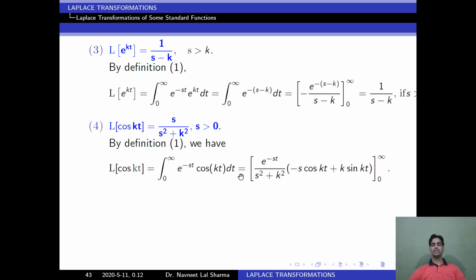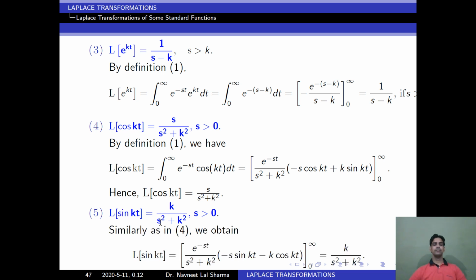So we get this result. Now we can substitute the limit. After that, we get Laplace of cos kt is equal to s upon s square plus k square. Similarly, Laplace of sin kt is equal to k upon s square plus k square. Similarly, we can prove it as we proved in 4. So this is the calculation.